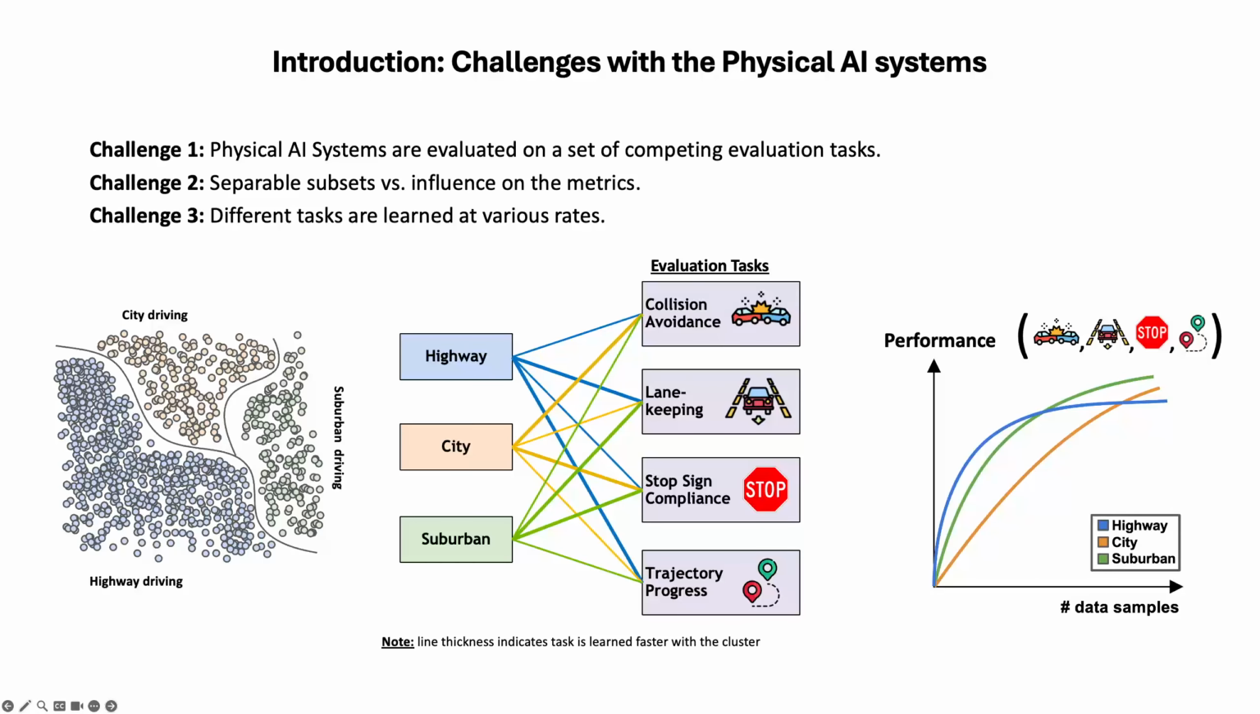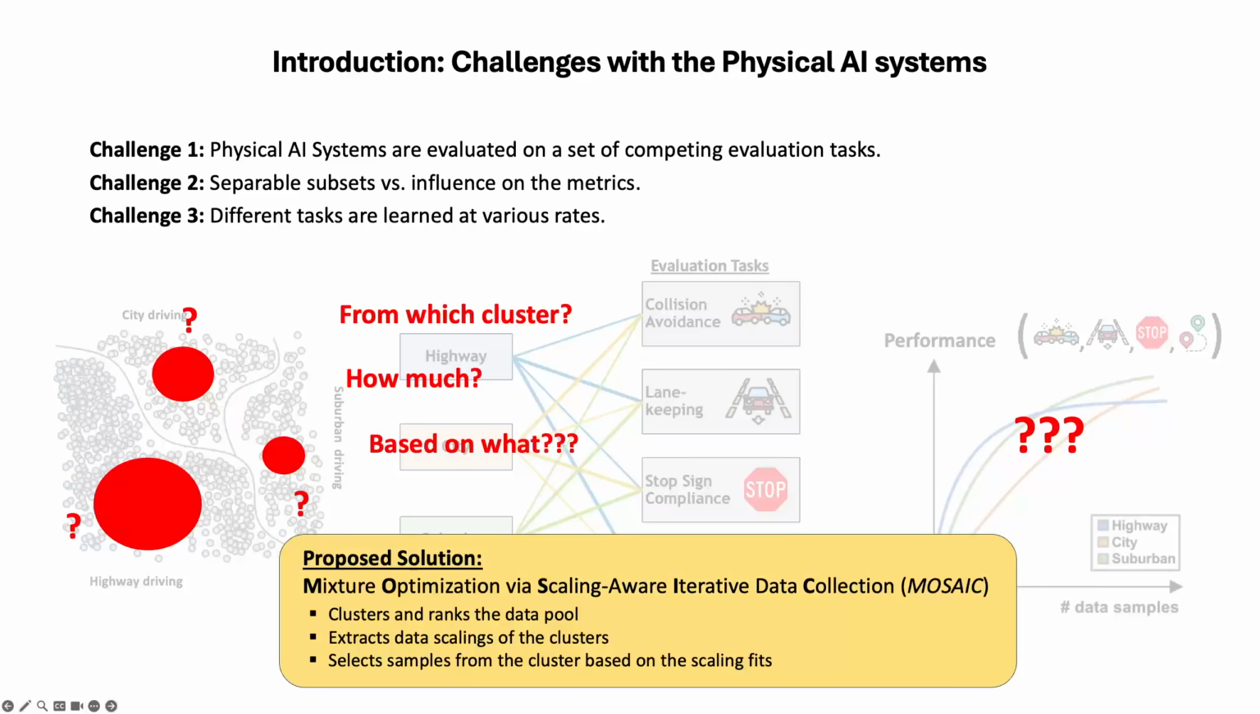First, physical AI systems are evaluated on multiple competing objectives, such as collision avoidance and trajectory progress. Second, the data does not naturally contain well-defined domains or clusters, and different segments of the data may affect these metrics differently. Third, these effects scale differently. Some domains give fast early improvement but saturate, while others improve more slowly but remain useful at larger budgets. Taking these factors into consideration, we need to answer, given a data selection budget, from which cluster should we sample and how much should we take.